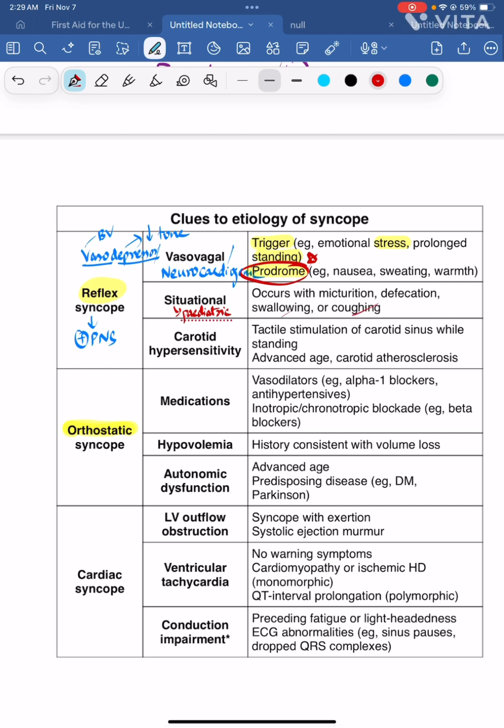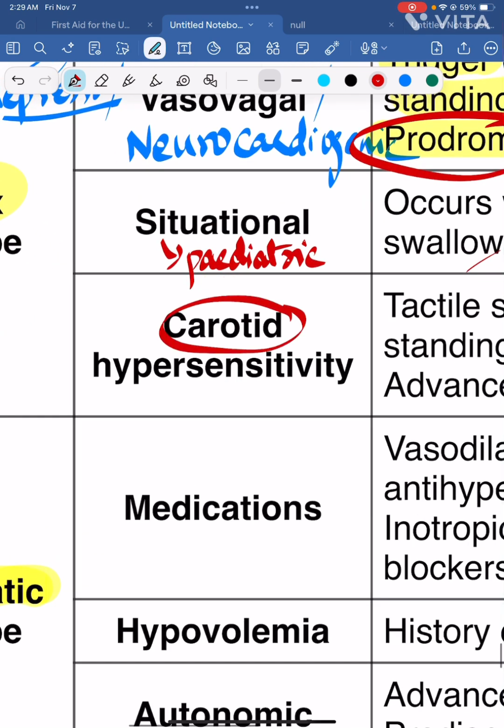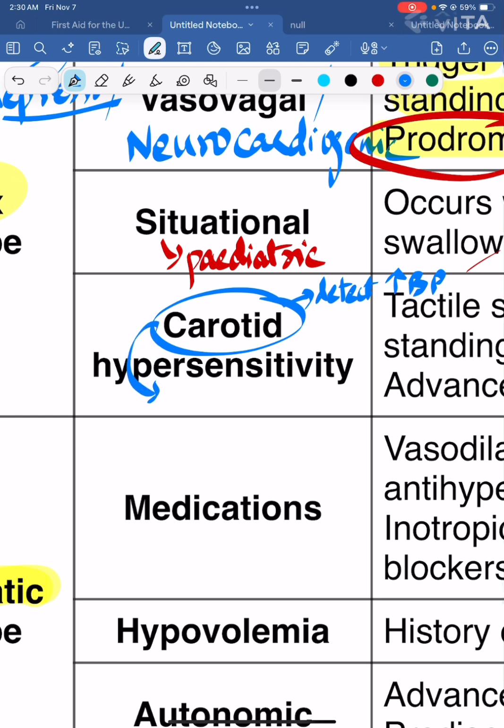Next comes carotid hypersensitivity. It's talking about carotid receptors. Okay, carotid receptors detect increased blood pressure. What happens is when the carotid receptors are very hypersensitive, any pressure on them will be detected as increased blood pressure. So what will this do? It will activate the parasympathetic nervous system, which will cause bradycardia and hypotension.